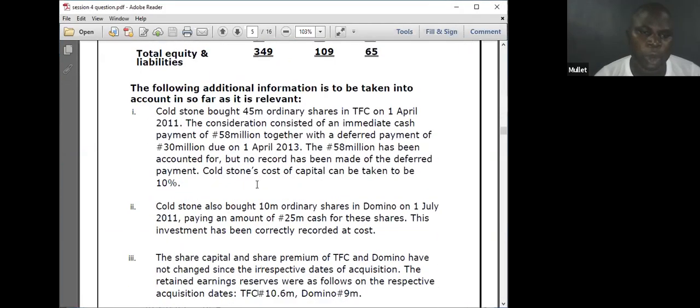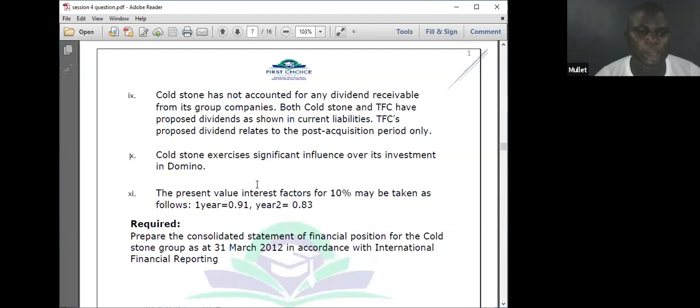Now, look at the last additional information. 11. The present value factors for 10% may be taken as follows. Although if you do it the same way, you might get 0.83 something, the question wants us to have the same answer. So he has given us the present value factors for year 1 and year 2, so no need of discounting. I will just multiply my 30 million, or how much he pays for the deferred consideration, times 0.83 to get the present value.